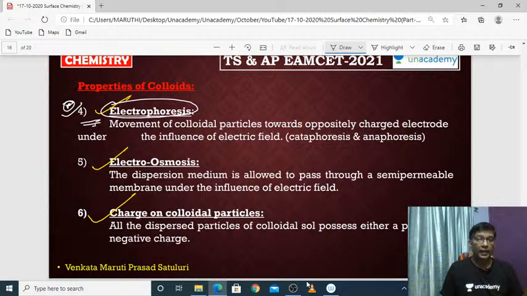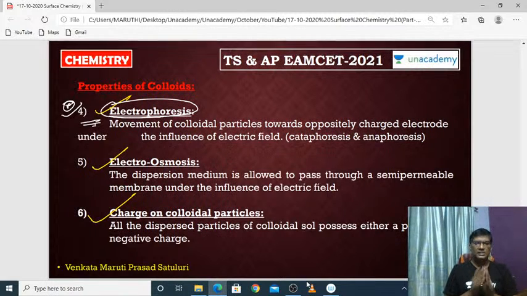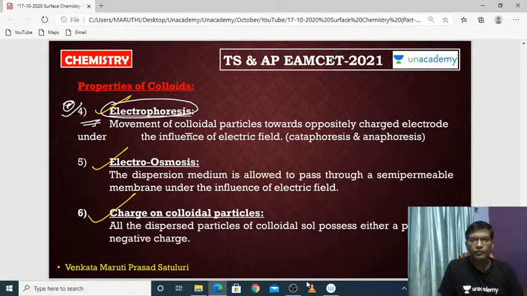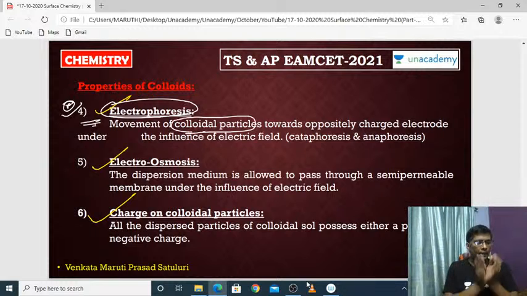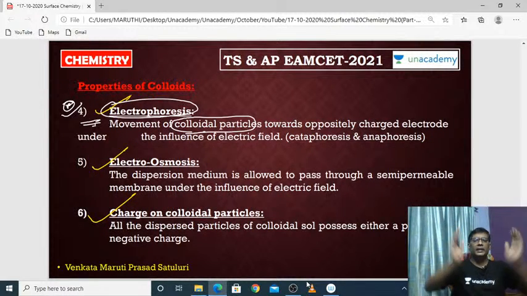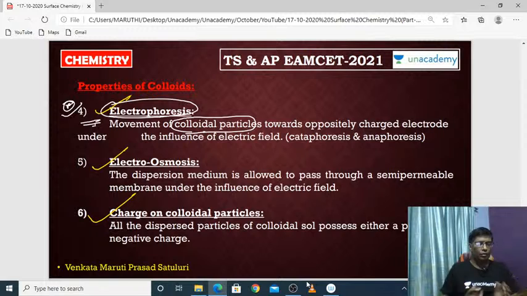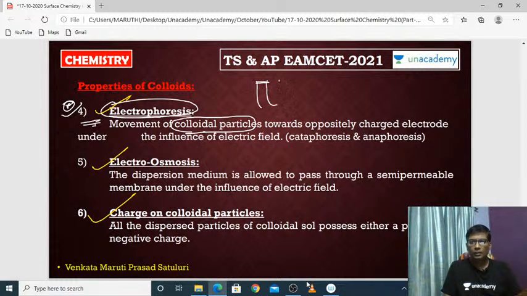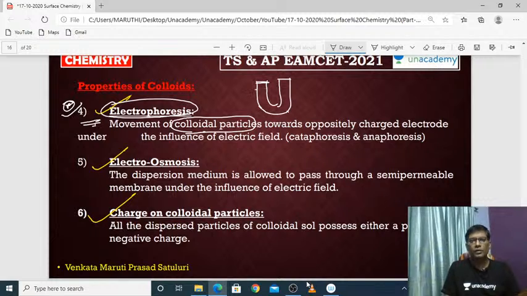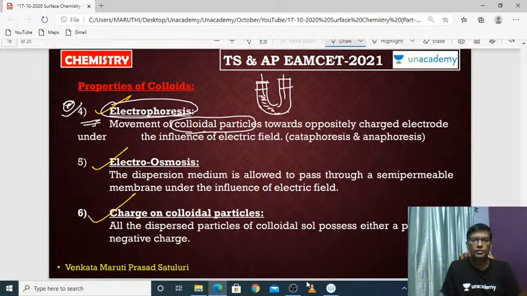See, the fourth one is electrophoresis. What is the meaning of electrophoresis? It is the movement of colloidal particles towards the oppositely charged electrode. In electrophoresis, you take a U-shaped tube in which the colloidal solution is placed.